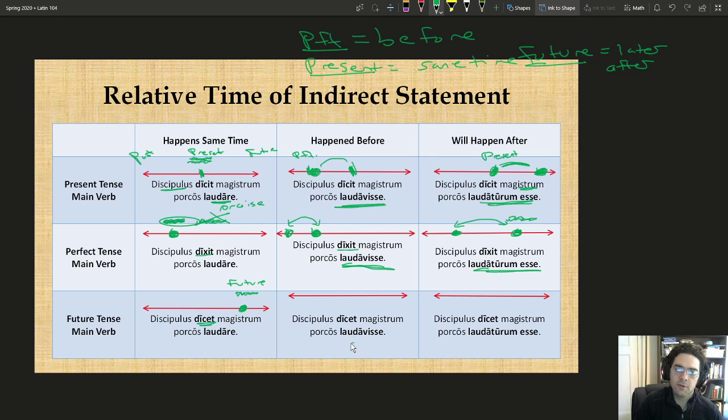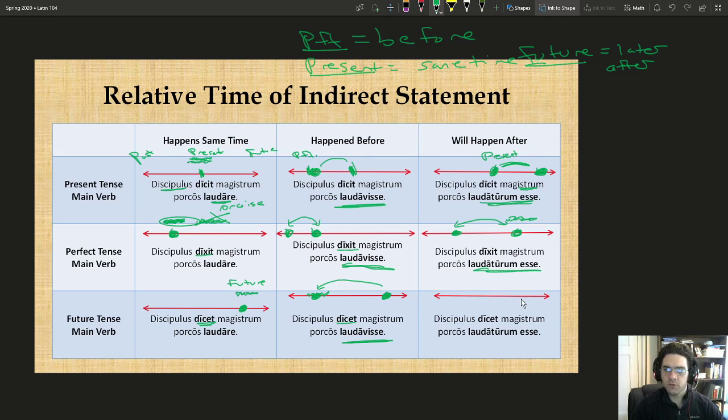All right, we'll also look at it for the perfect infinitive as well. So our future verb is also coming over here, but with our perfect infinitive, what this is implying is that the magister has already loved his pigs at some point, but the student hasn't said it yet. So at some point in the future, the student will say that the teacher loved his pigs. And then here is our relationship, at some point in the past relative to this future statement.